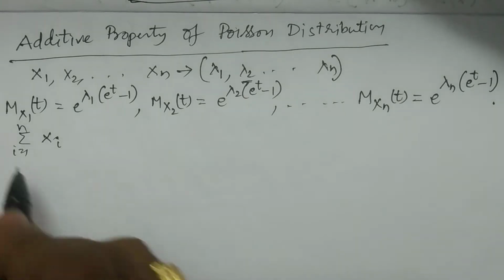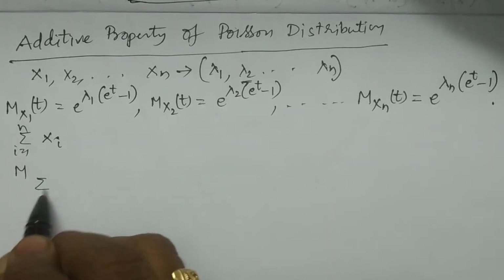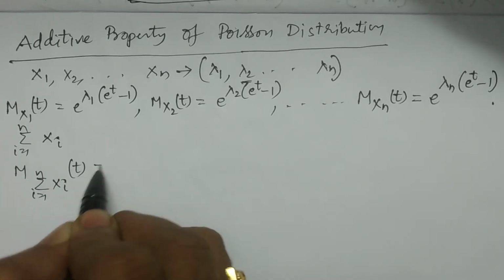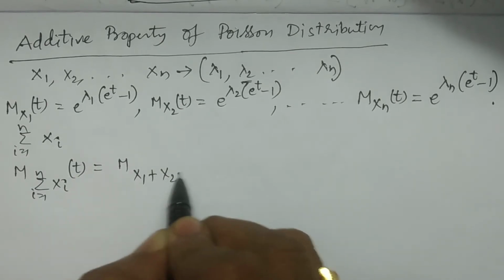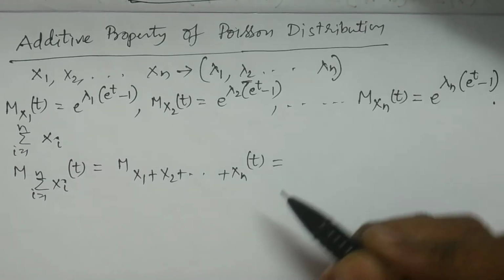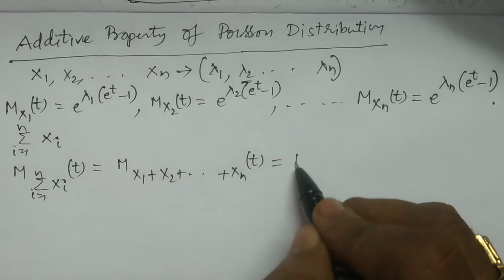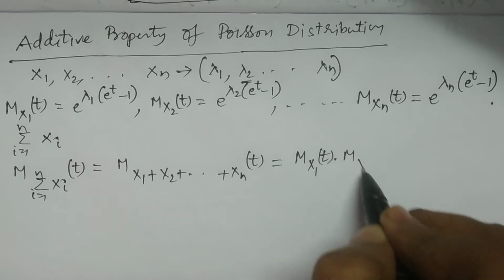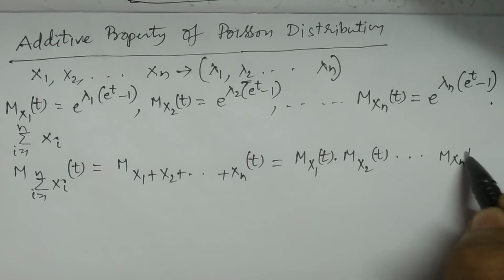The moment generating function M of x1 plus x2 plus and so on plus xn at t, by the additive property of moment generating functions, is the product of Mx1(t), Mx2(t), and so on, Mxn(t).